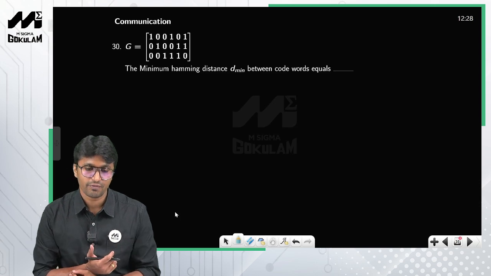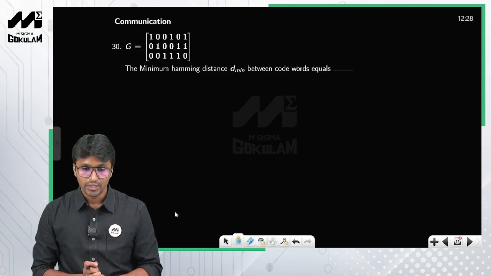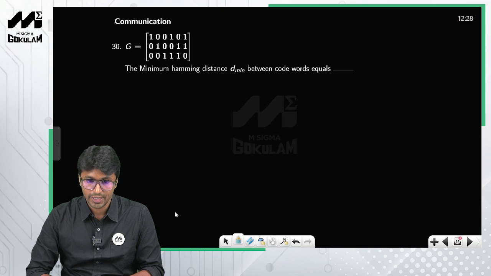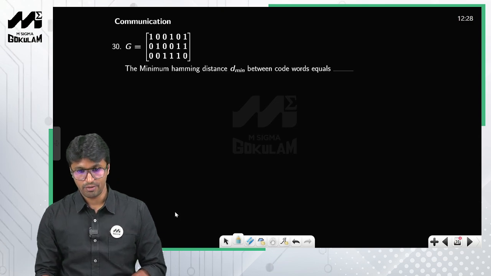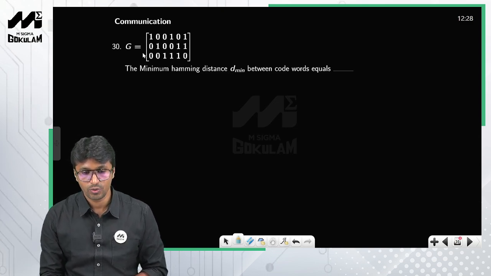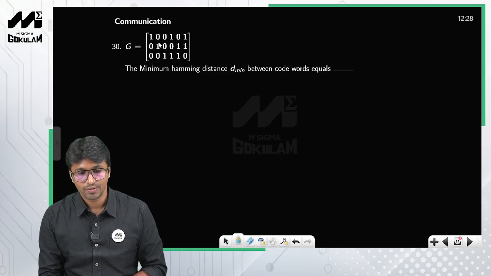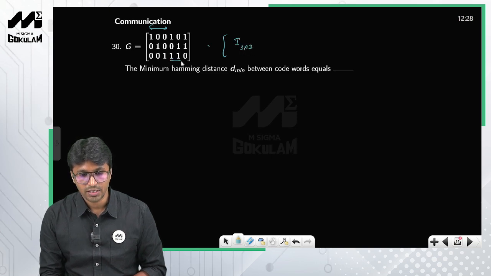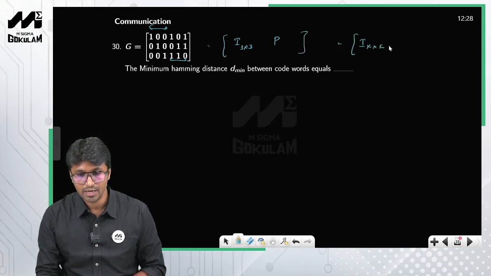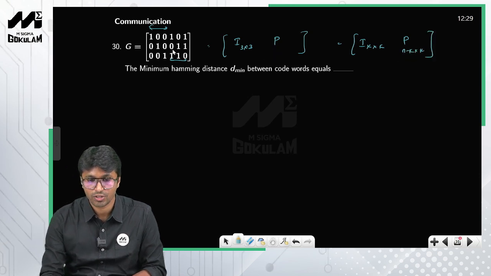So this is from information theory and coding. He is asking you to calculate the minimum Hamming distance. If you look at the generator matrix, the first 3 columns are nothing but the identity matrix, so this is I 3 by 3, right? And obviously the remaining part will be the parity matrix P. What will be its order? Parity matrix has an order of k by n minus k. So looking at this, this is nothing but 3 by 3, right?